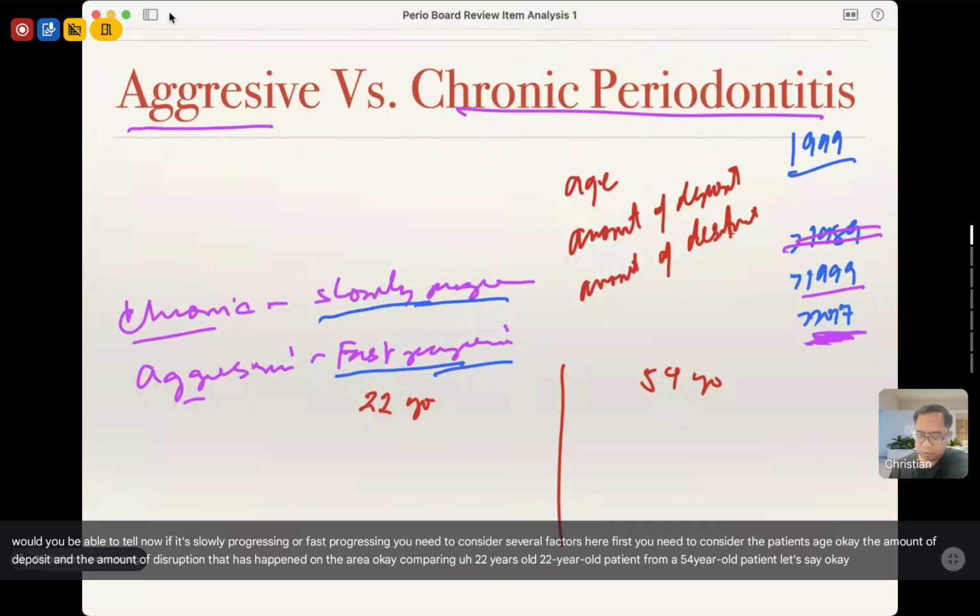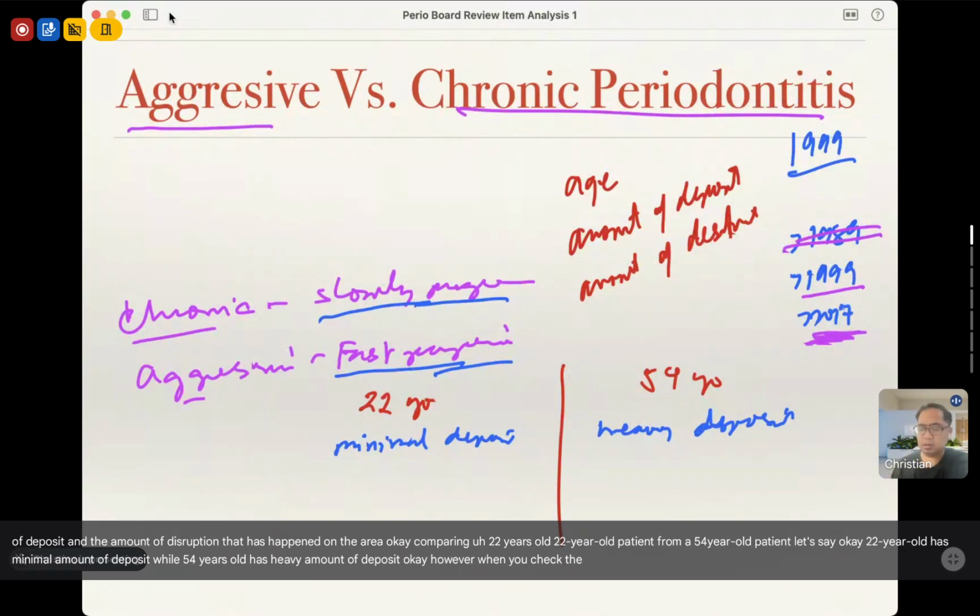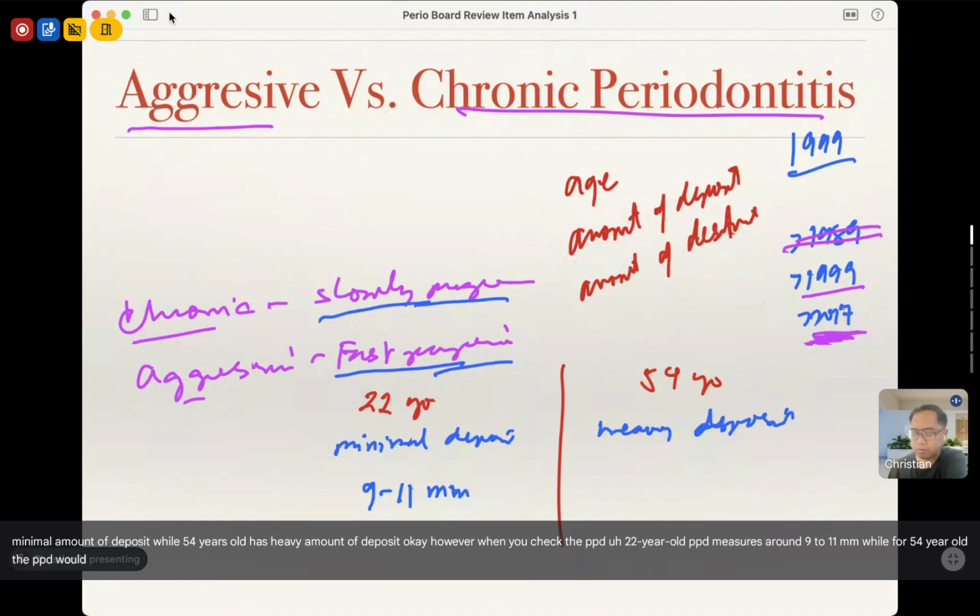The 22-year-old has a minimal amount of deposit, while the 54-year-old has a heavy amount of deposit. However, when you check the PPD of the 22-year-old, PPD measures around 9 to 11 millimeters, while for the 54-year-old, the PPD would measure around 4 to 5 millimeters only.